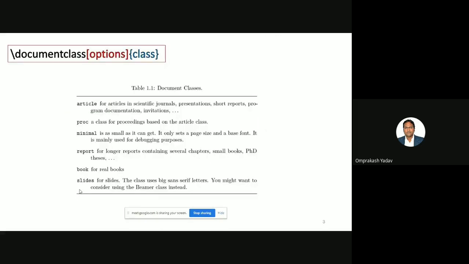So for example, here if you see document class options and class, it's mentioned over there, like article for articles in scientific journals, presentations, short reports, programs. But after changing that particular class, you will have to see whether your document is looking the way you desire. If it's matching, then you can proceed with that. Otherwise, just change from article to report or book, whatever you want. So these are the basic classes, like proc class for proceedings based on the article class, minimal. The report is there, book is there, slides are there.